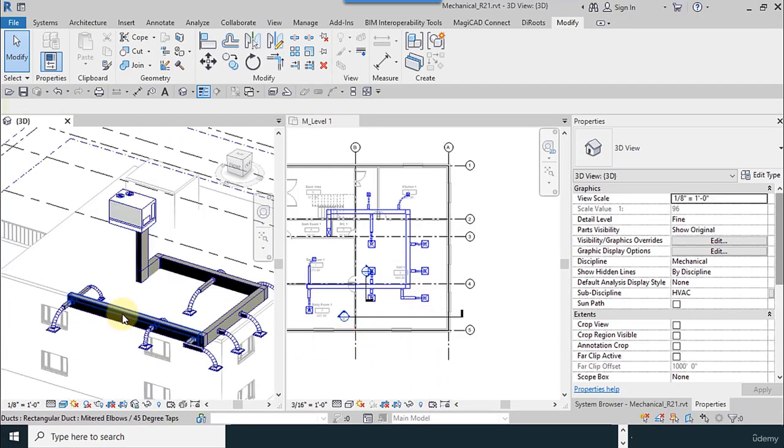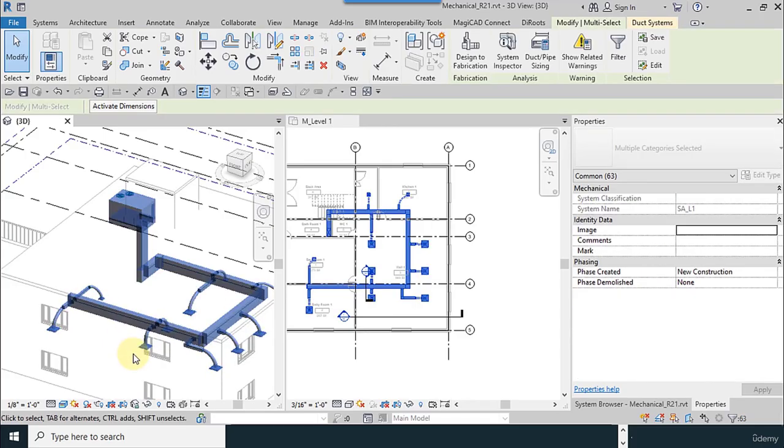For calculation, move the mouse on the duct, use the tab two, three times. So all the system has been selected. After that, you have to go to the top menu. Some tools have been activated. Fabrication we will explain later. System inspector,